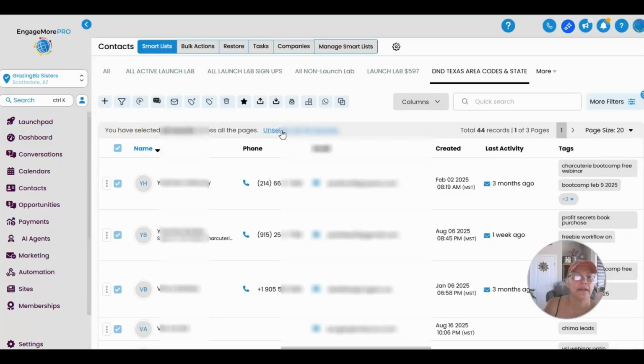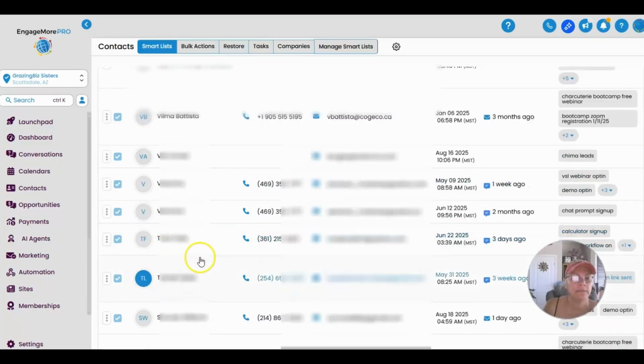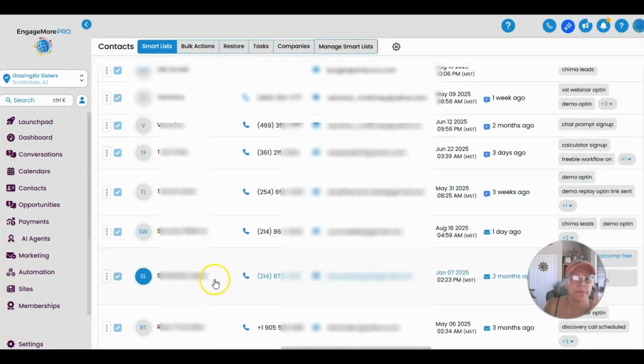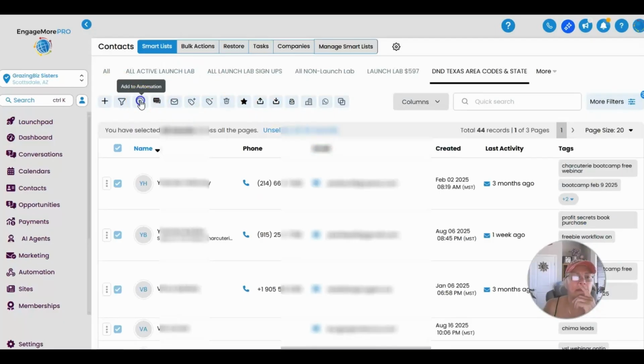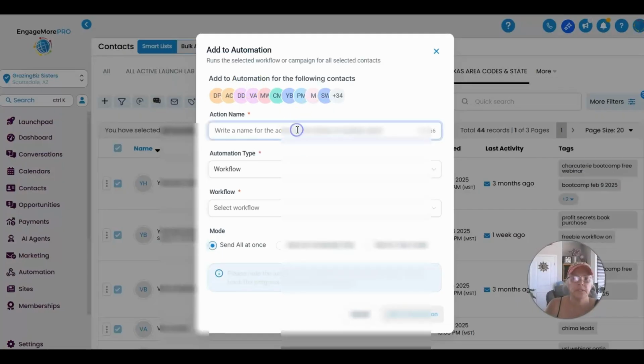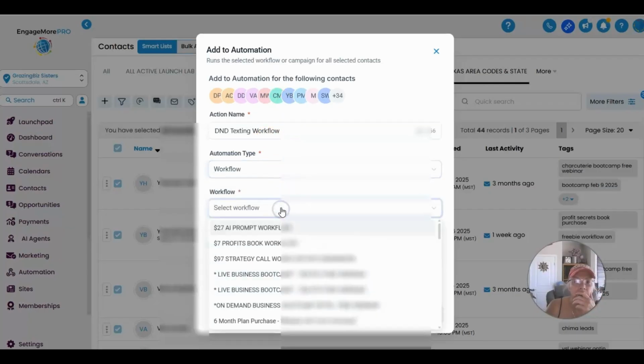So anyway, I'm going to select them all, and I probably will come back and turn this off for people that I know that I'm working with. But in the meantime, how we turn it on is we'll go back up here to add the automation and make sure that you have published it or it won't show up here in this list. So I'm going to say opting out of text. That's opting DND text. Gosh, fat fingers. DND texting workflow. That's just for me. And then I'm automation types and workflow. Select the workflow, and I'll just go and type up DND